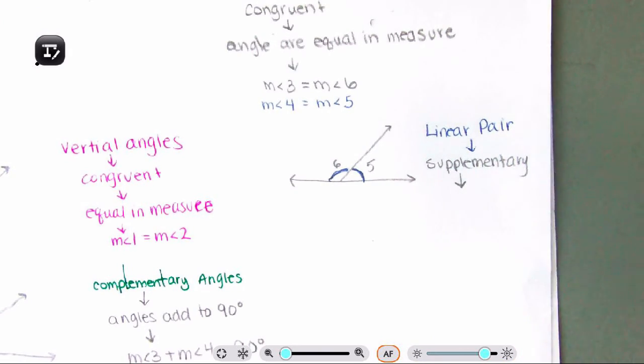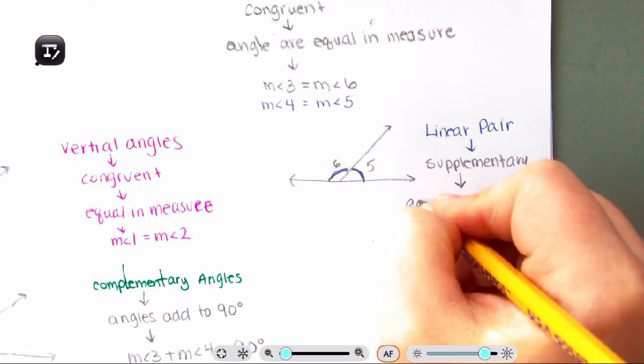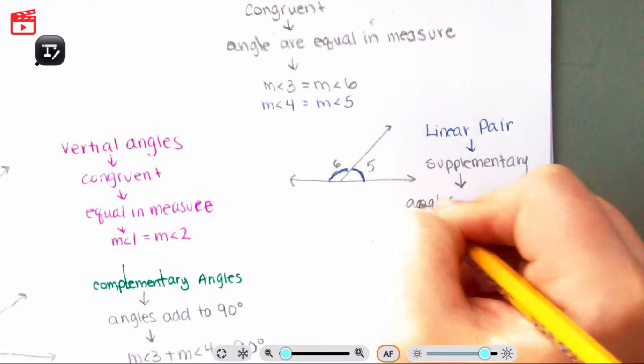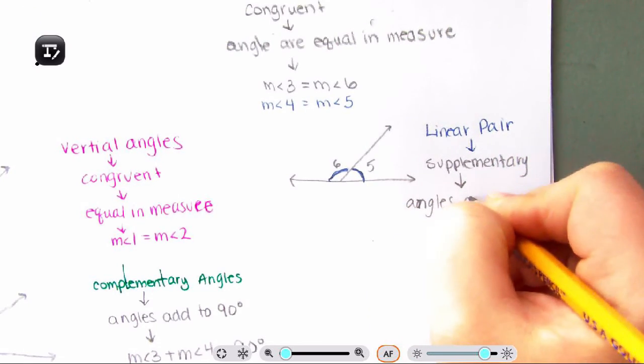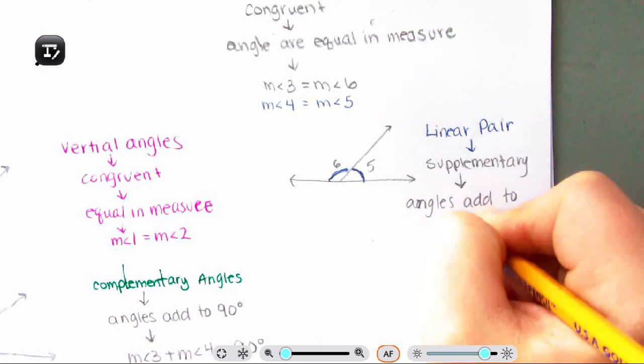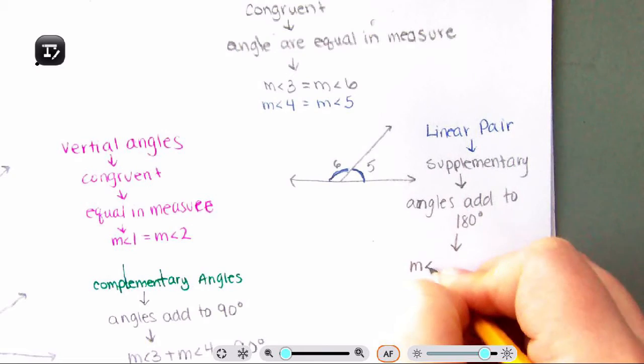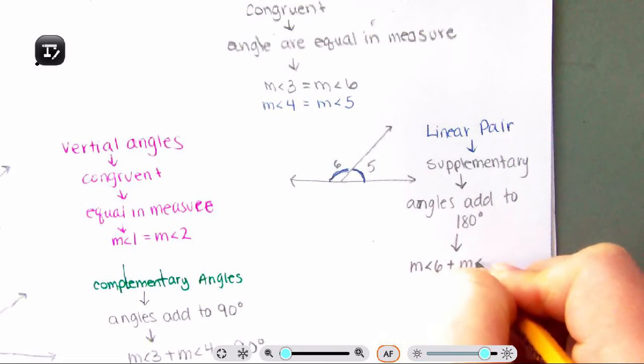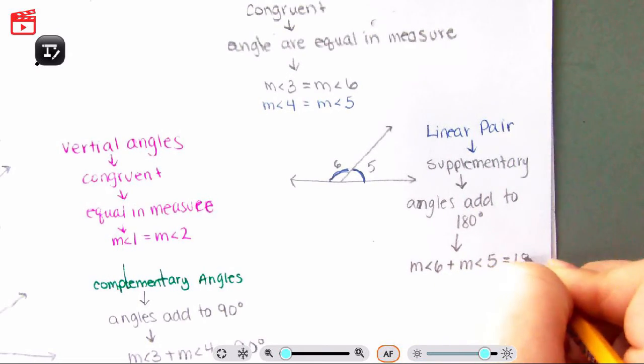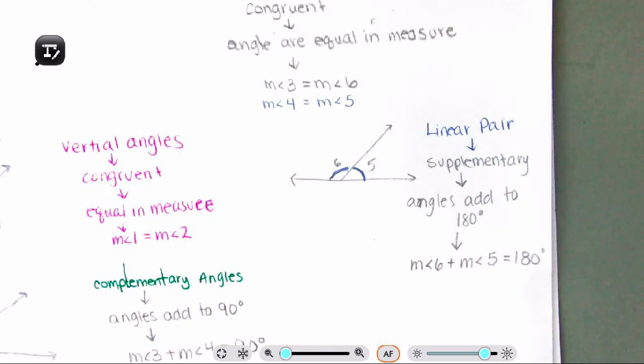What does it mean to be supplementary? It means angles add to 180 degrees. So what does that mean? That means the measurement of angle 6 plus the measurement of angle 5 is equal to 180 degrees.